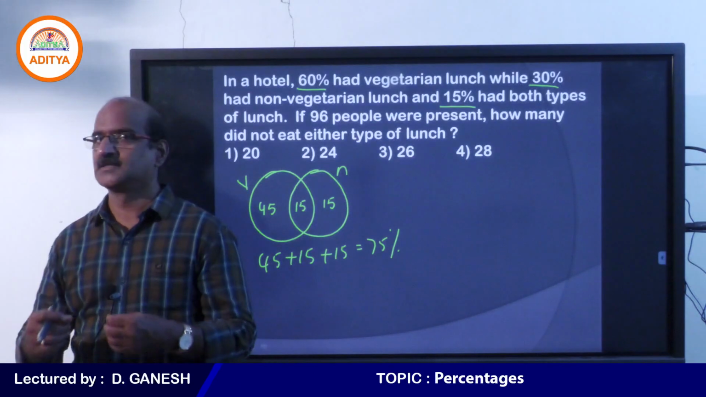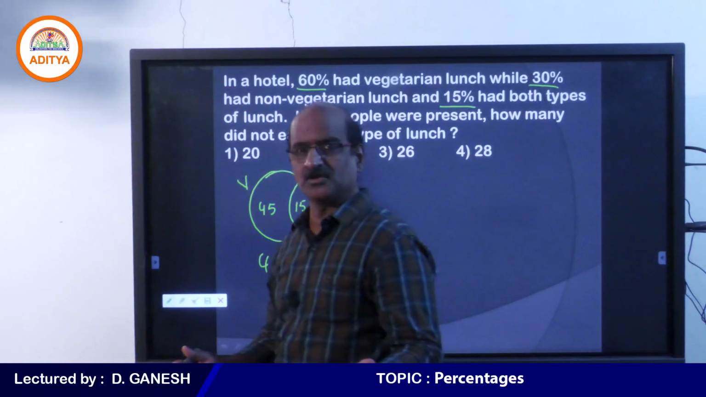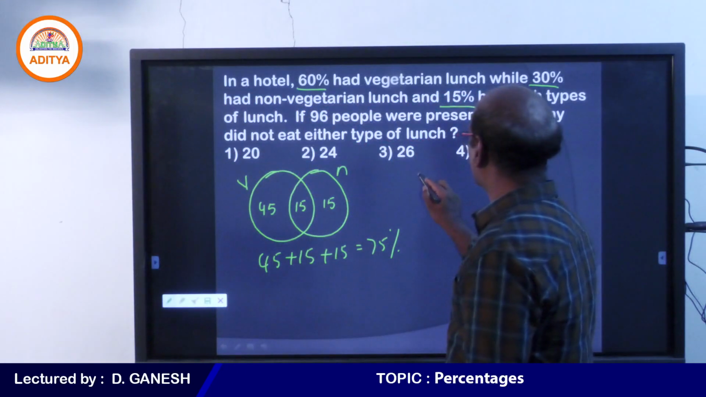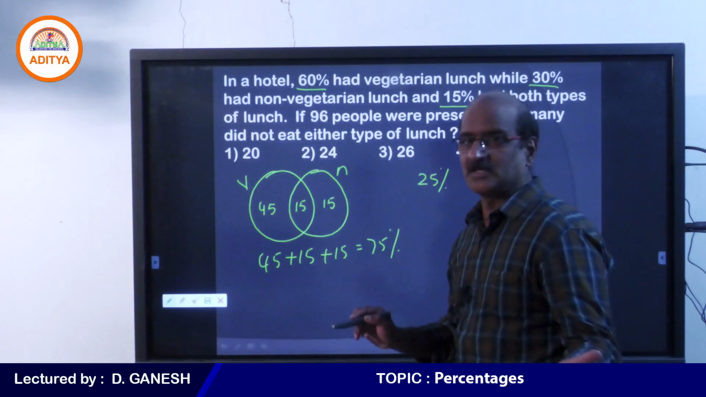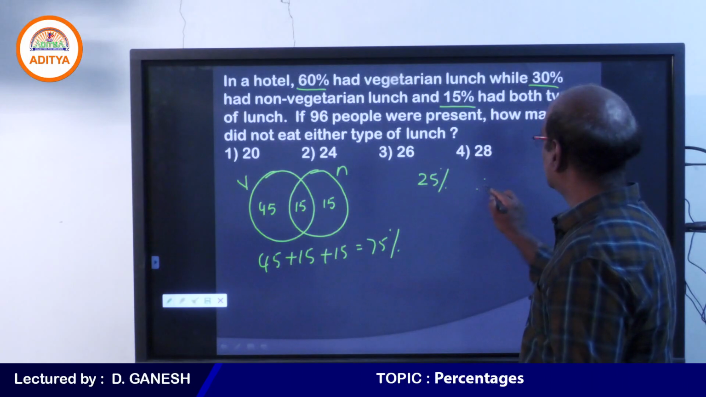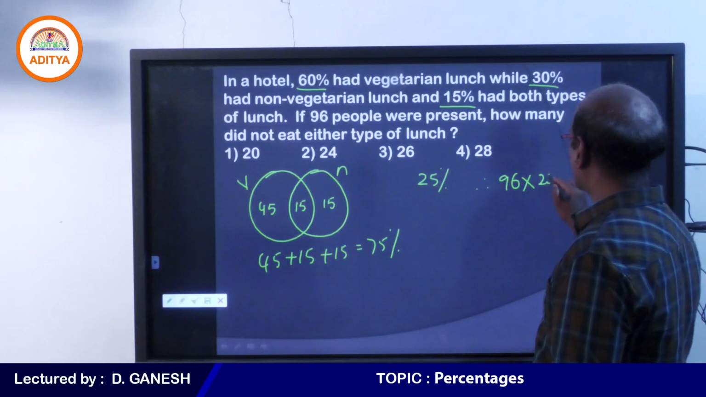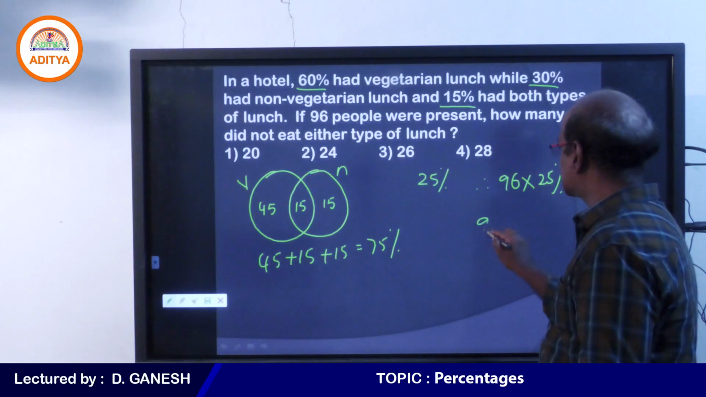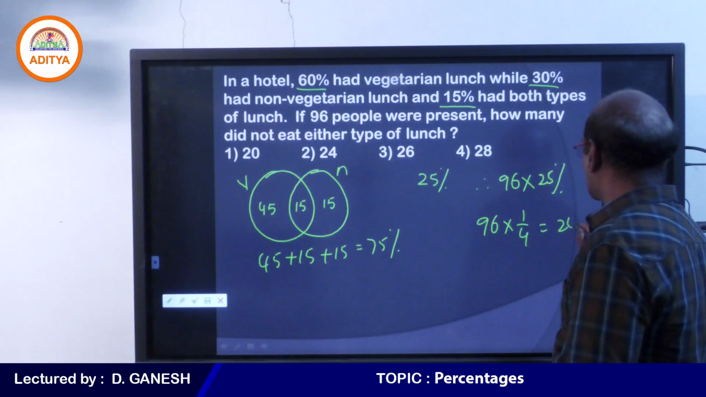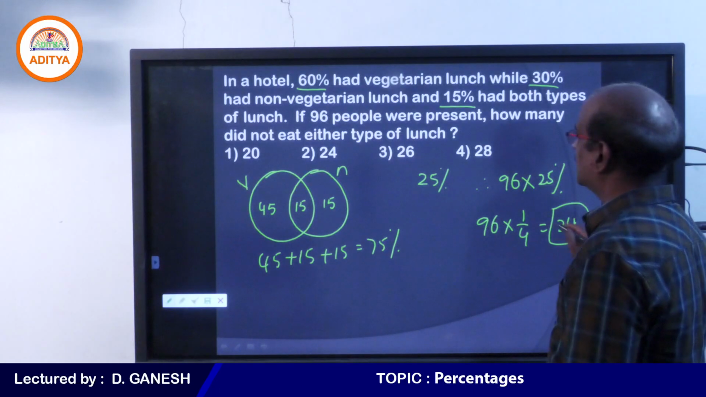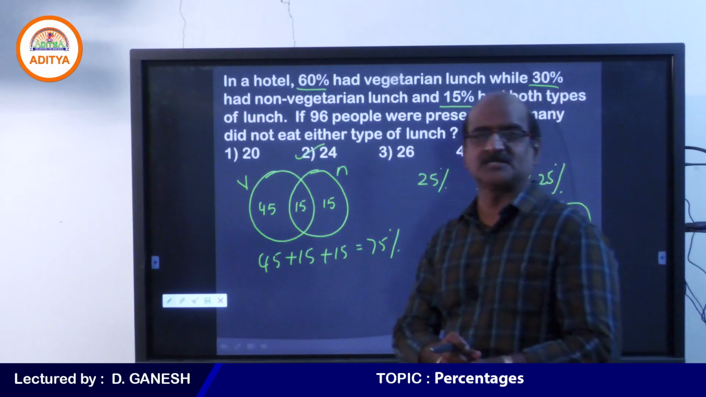But anyway, we can see that 75% of the people have taken the lunch for sure. Therefore, only 25% of the population did not take either of the lunch. Therefore, your answer is 25% of 96. What is 25% of 96, my dear students? It is 24. Now we declare that 24 students did not take either of the lunch.